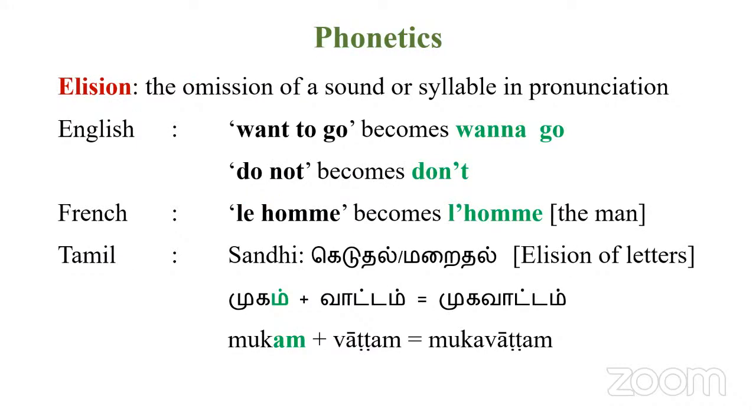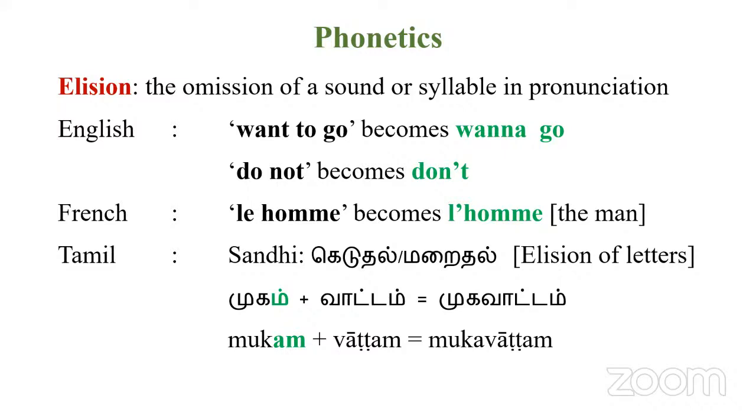So elision, as we discussed, refers to the omission of a sound or syllable in pronunciation. In English, we can understand this concept. It's very easy, right? If you say want to go, you slur, you omit sounds. Like you say wanna go, right? Want to go becomes wanna go, or do not becomes don't. So we omit sounds or syllables. This is an example from English.